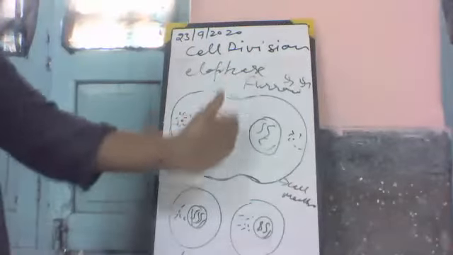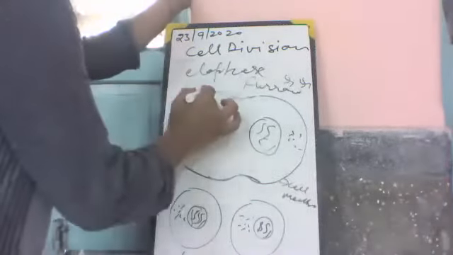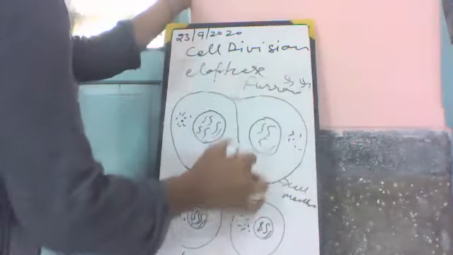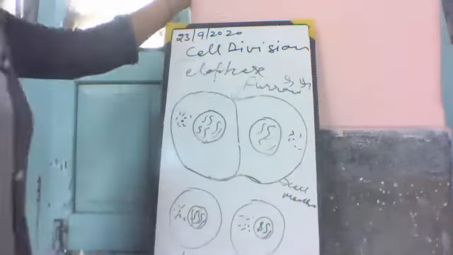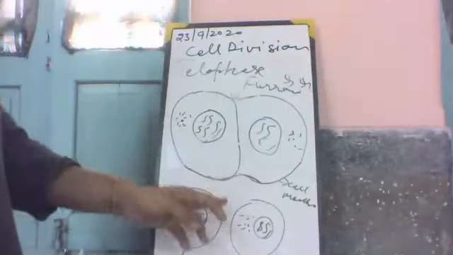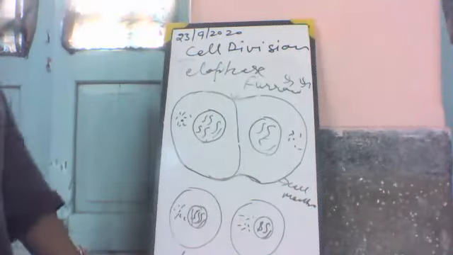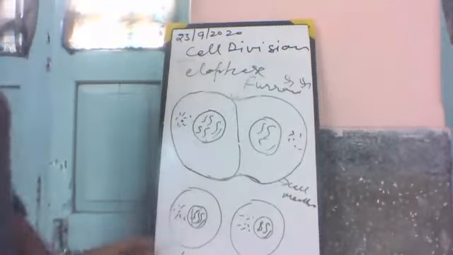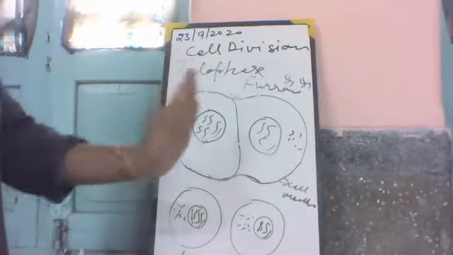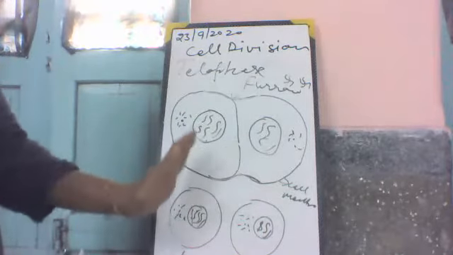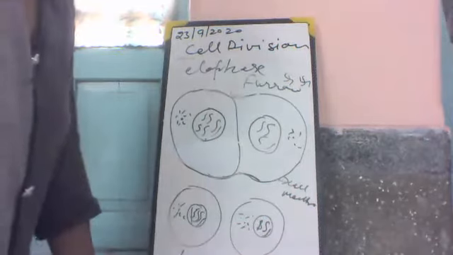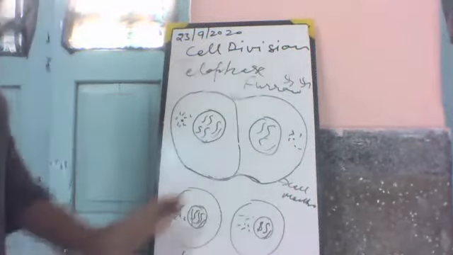At the stage of telophase, the furrow deepens at the center of the cell, and after the end of telophase, it separates the two nuclei and two sets of chromosomes.